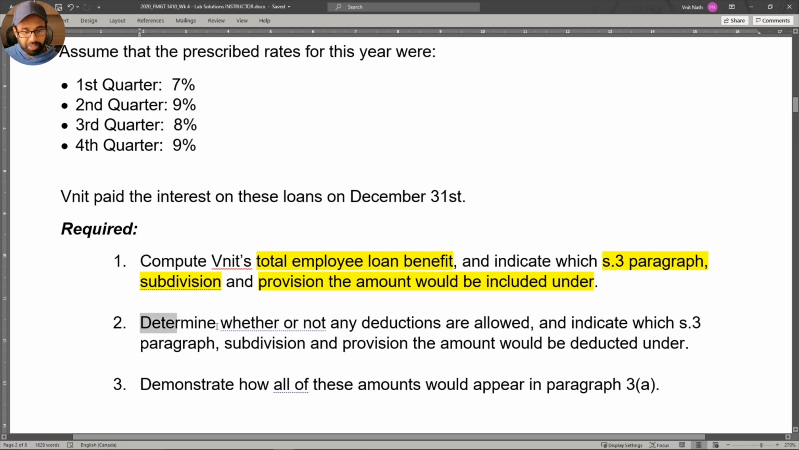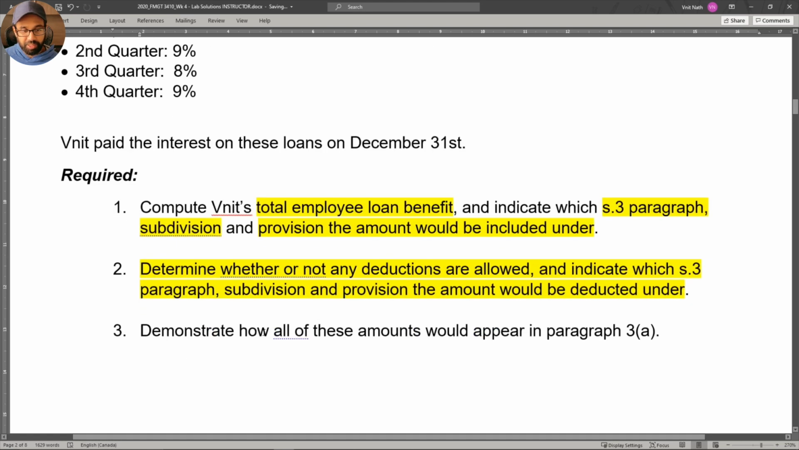After that, you are to determine whether or not any deductions are allowed and indicate which Section 3 paragraph, subdivision, and provision the amount would be deducted under. Finally, you need to demonstrate how all of these amounts would appear in paragraph 3A, okay, using proper Section 3 formatting. Let's get to it.